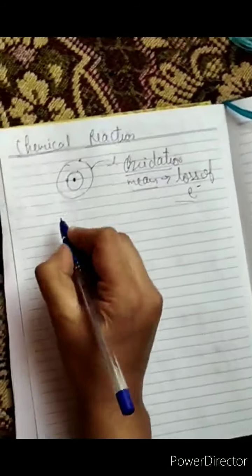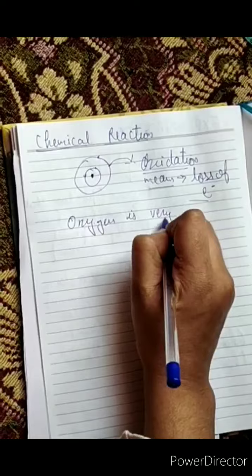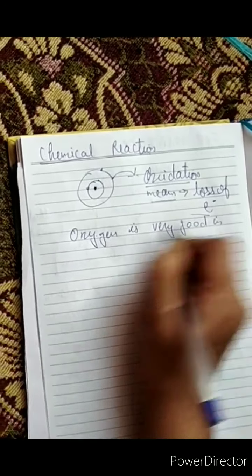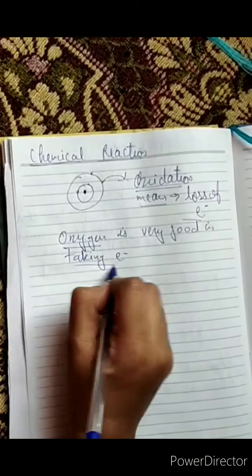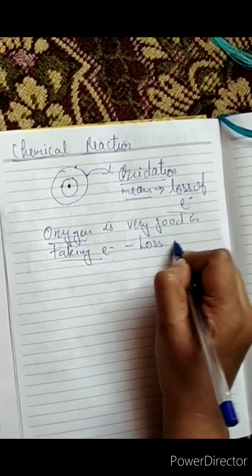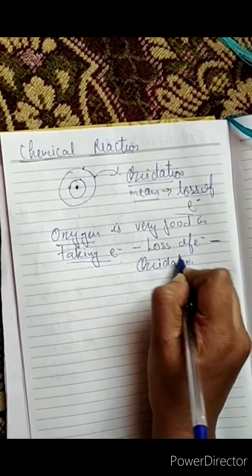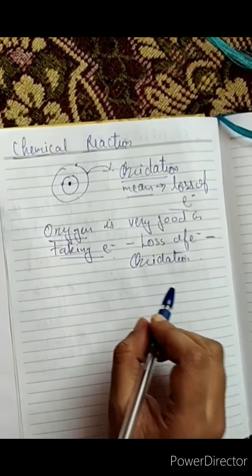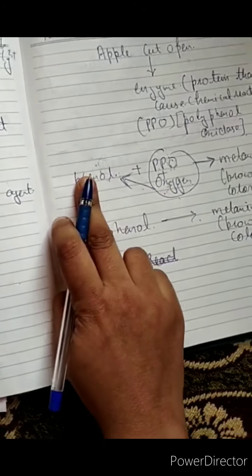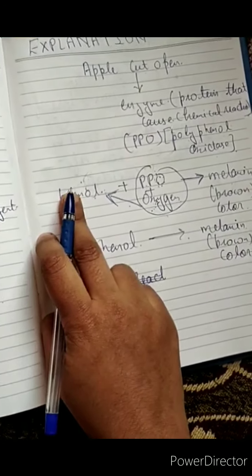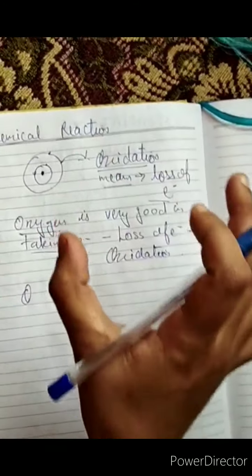Oxygen is very good at stealing electrons. So oxygen combines with phenol and steals an electron from the phenol molecule. This is the oxidation.